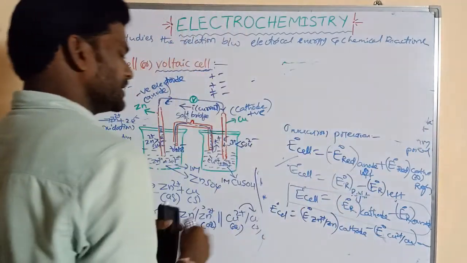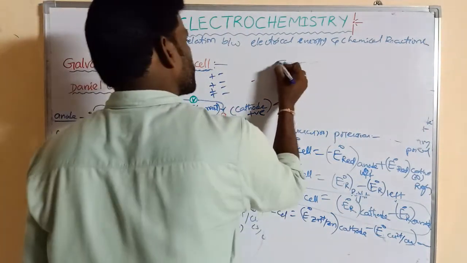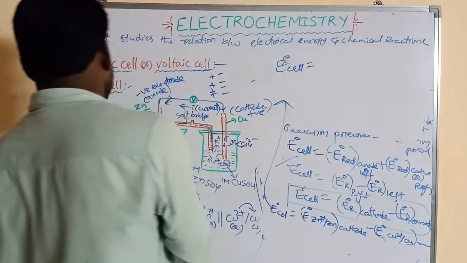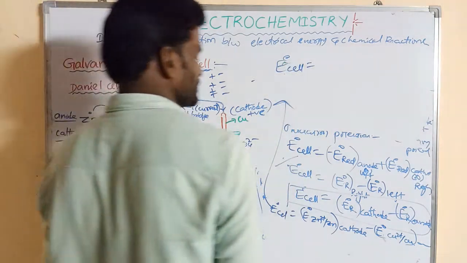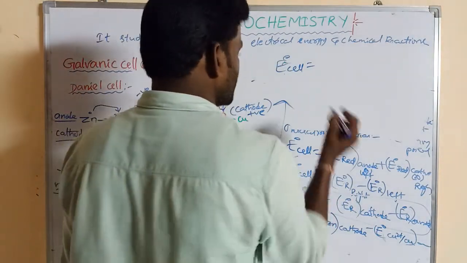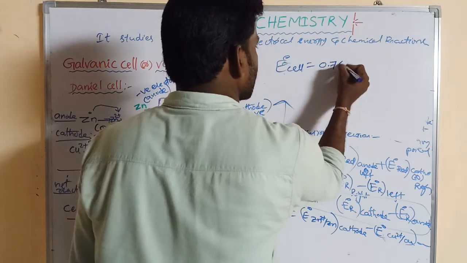This is the cell potential. Now the standard electrode potential of this cell, the Daniell cell, is equal to, so the reduction potential of the zinc electrode is equal to 0.76.